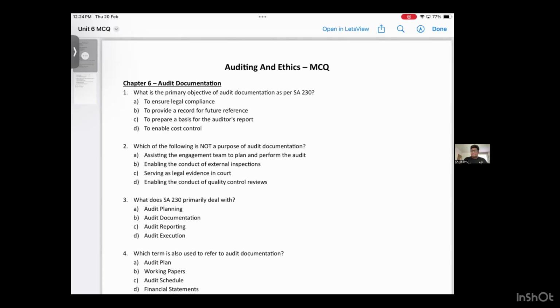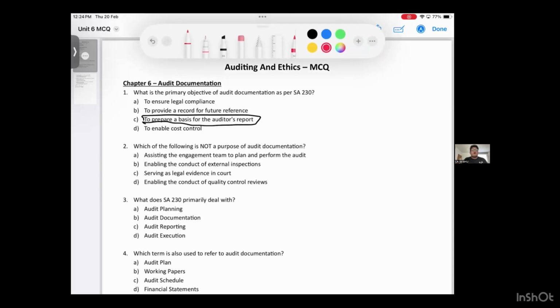Now, first question: what is the primary objective of audit documentation? To ensure legal compliance, to provide a record for future reference, to provide a basis for audit report, to enable cost control. The best correct answer is to provide a basis for the audit report.